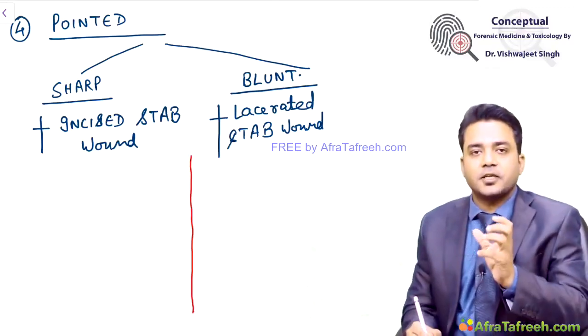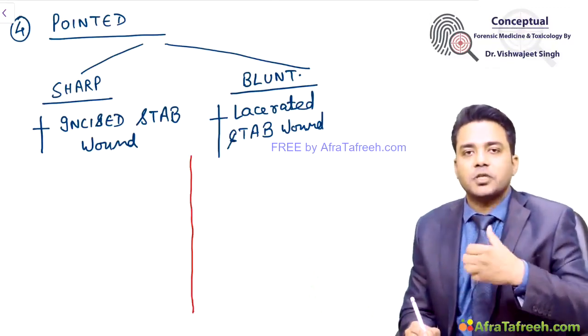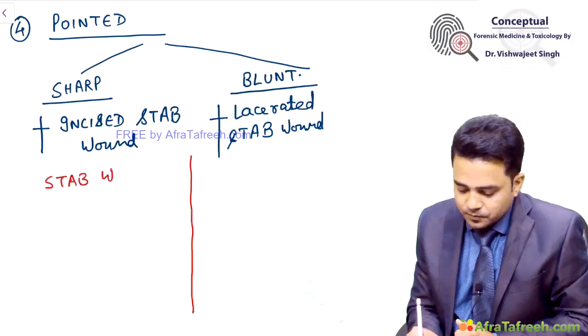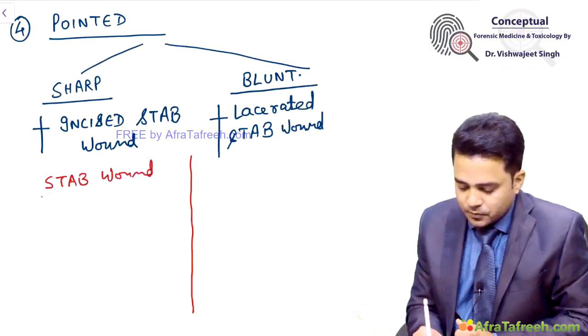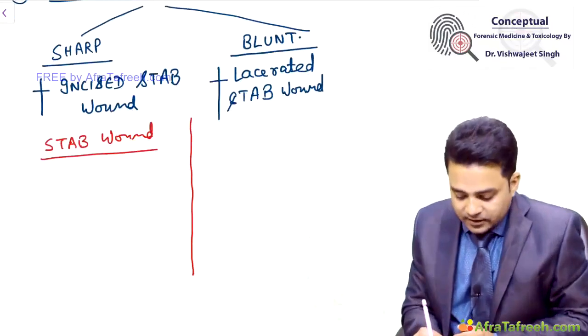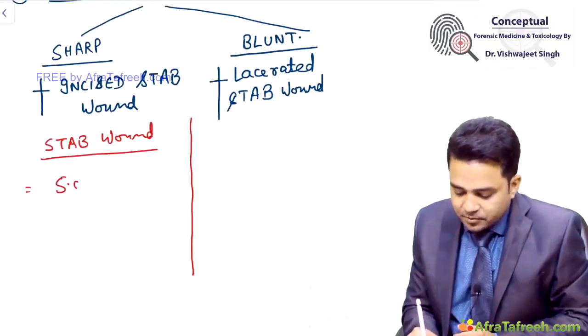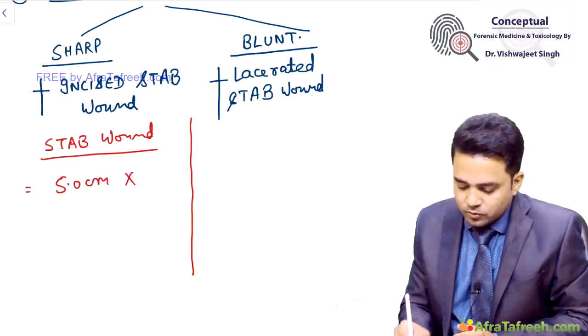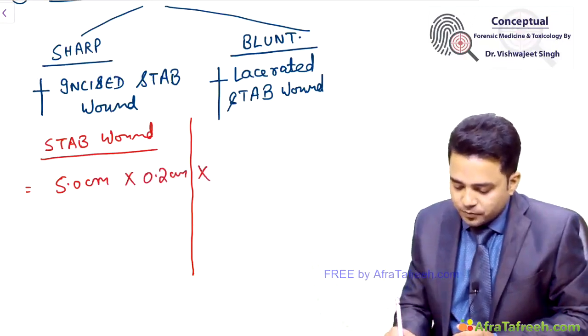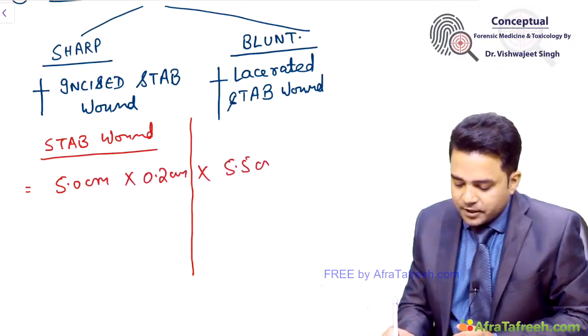Before differentiating, it should be clear in your mind. When do you say a wound to be stab wound? Okay. So stab wound means, like if I write dimensions of a wound as 5 cm length into 0.2 cm width into 5.5 cm depth.